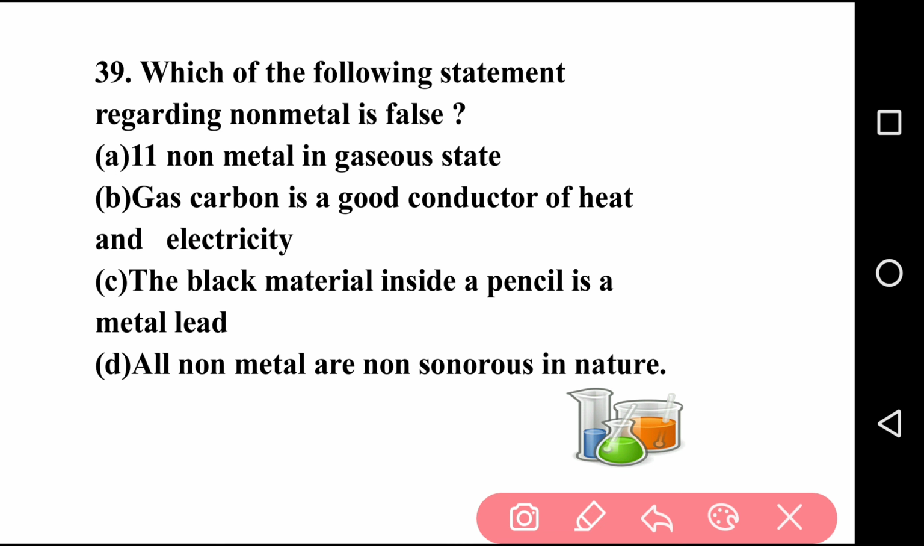So the right answer is option C, that is the black material inside the pencil is lead metal. It is not lead metal, it is graphite. So our answer is option C. Regarding the other options, there are 11 non-metal gases, absolutely right. Carbon used as a good conductor, absolutely right. All non-metals are non-sonorous in nature, absolutely right. So option C is the wrong statement. So our answer is C.